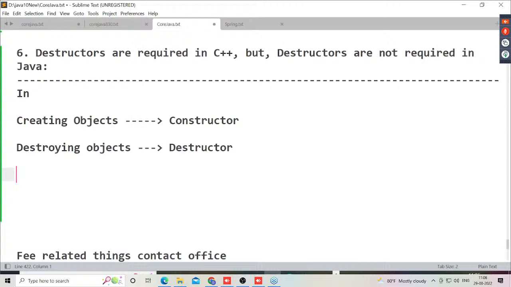That's why developers destroy the objects explicitly by using destructors. So destructors are mandatory. But in the case of Java, developers are not required to use destructors or to destroy the objects. Why? Because the garbage collector is available. It takes care of the destruction of the objects, so developers are not required to put any concentration on it.